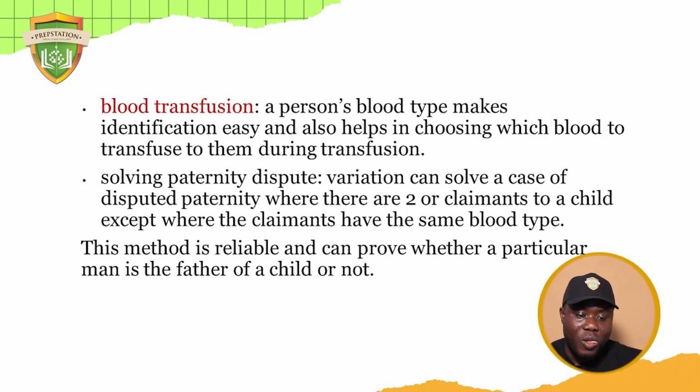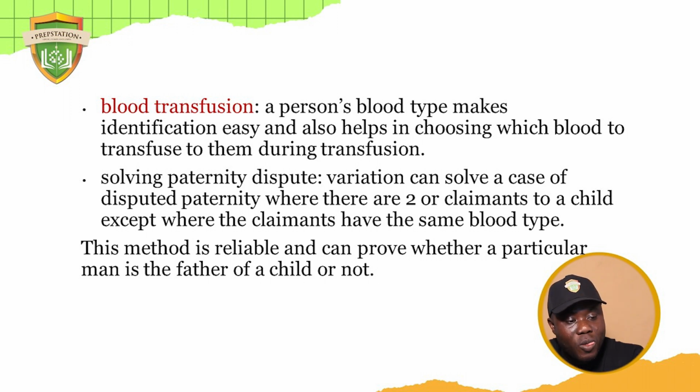Blood transfusion. A person's blood type makes identification easy and also helps in choosing which blood to transfuse to them during transfusion. Your blood type makes it very easy. Look at me now. Oh, this is my blood type. What is your own? We get to know each other. Do you get my point? So in time of blood transfusion, it will help to prevent crisis. It helps to prevent your blood from being agglutinated. Are you getting my point?